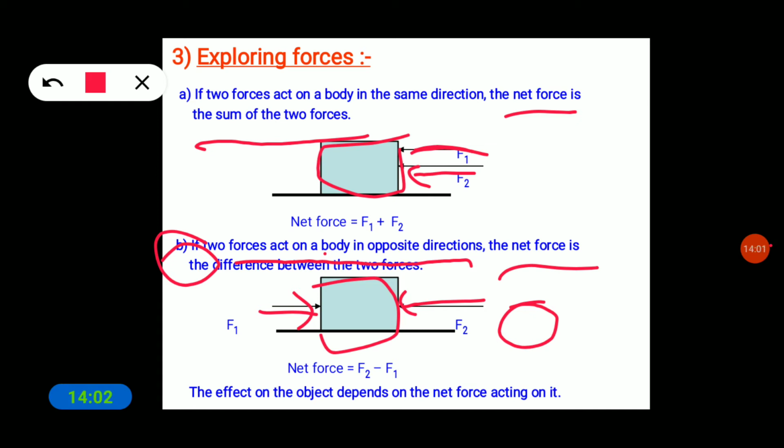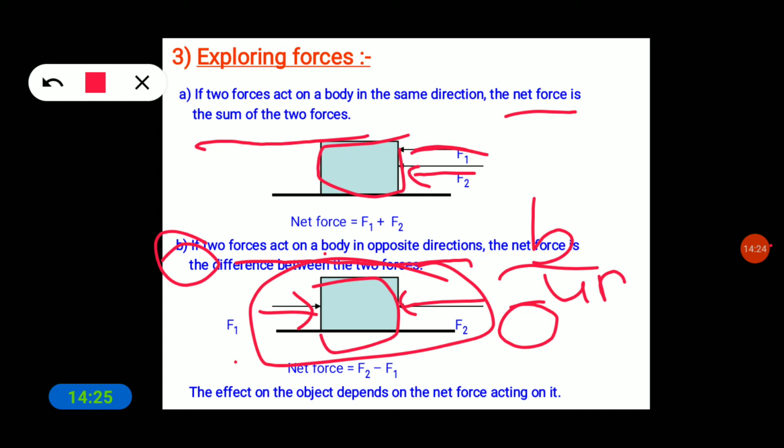Here we can also see another two conditions, that is balanced and unbalanced force. Balanced force means the forces on one side, F1 and F2, have an equal amount of force, so the object doesn't move. This is the condition called balanced force.